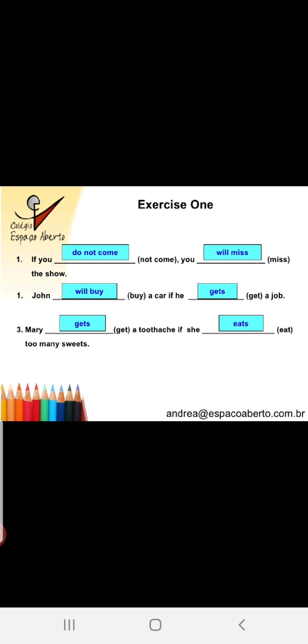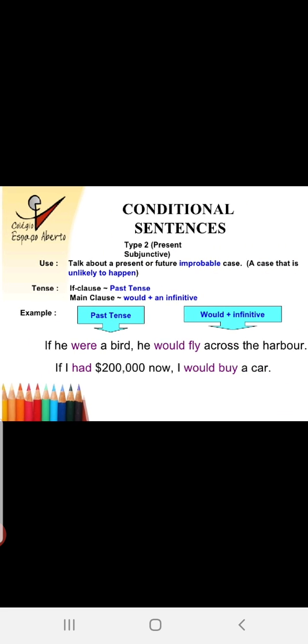Now, example exercise 1. If you do not come, you will miss the show. John will buy a car if he gets a job. Mary gets a toothache if she eats too many sweets. This is how conditional sentences are used.